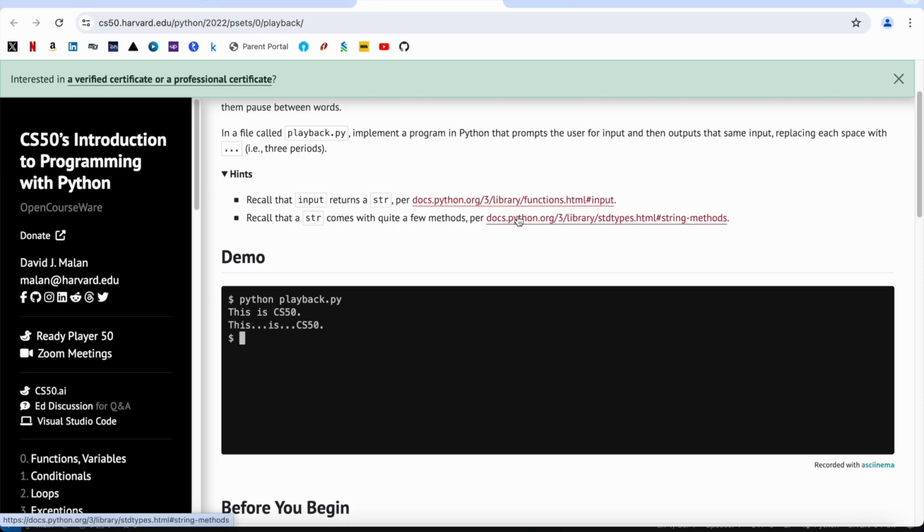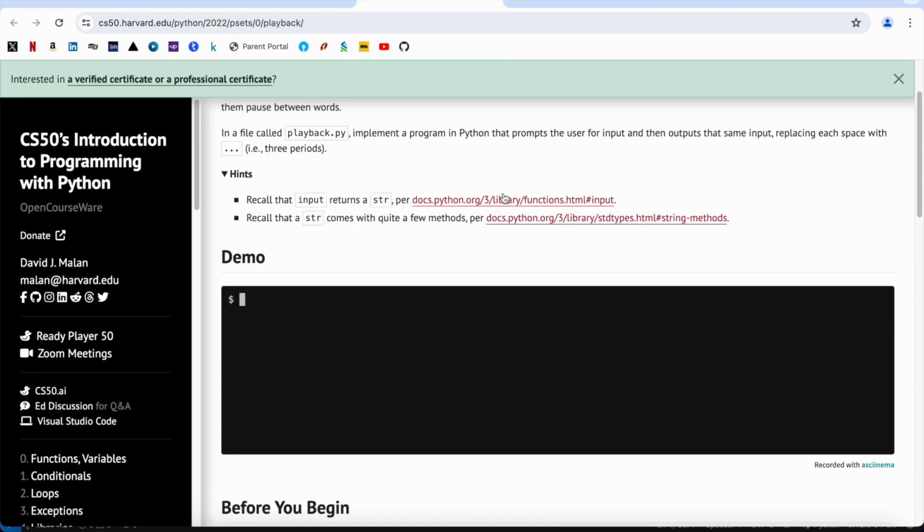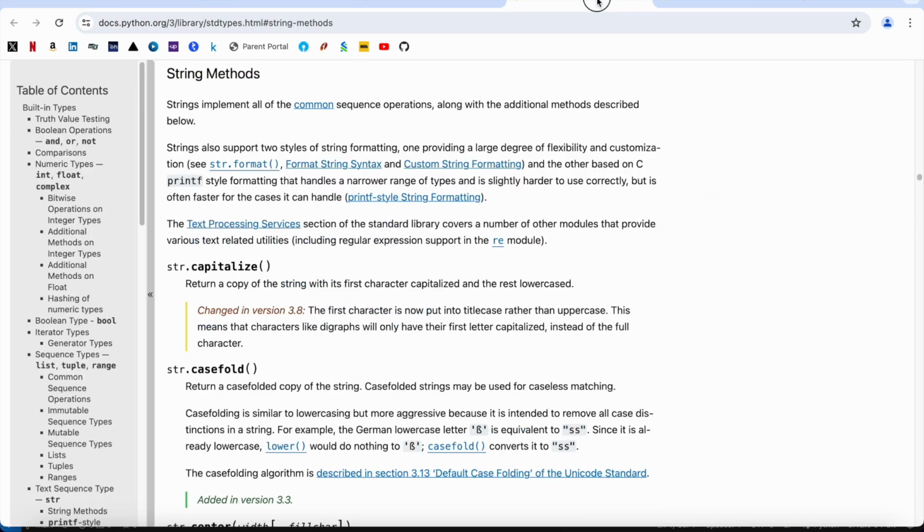For example, you can look at the str methods given over here. Here is the Python doc. It is always a good idea to go through the Python docs. Similarly, this is for input, what it is and what it is not.